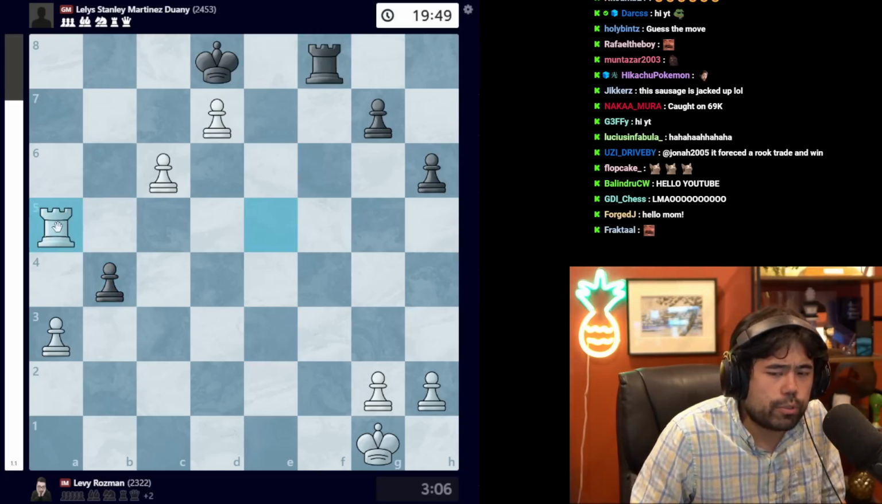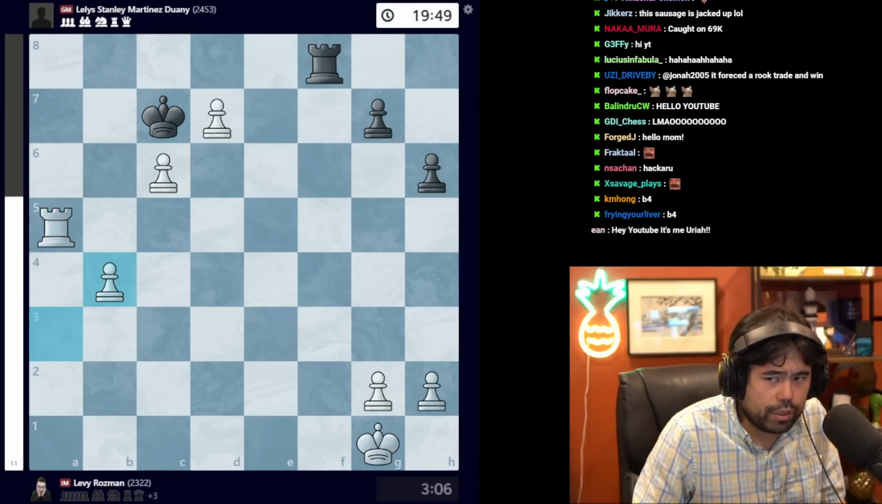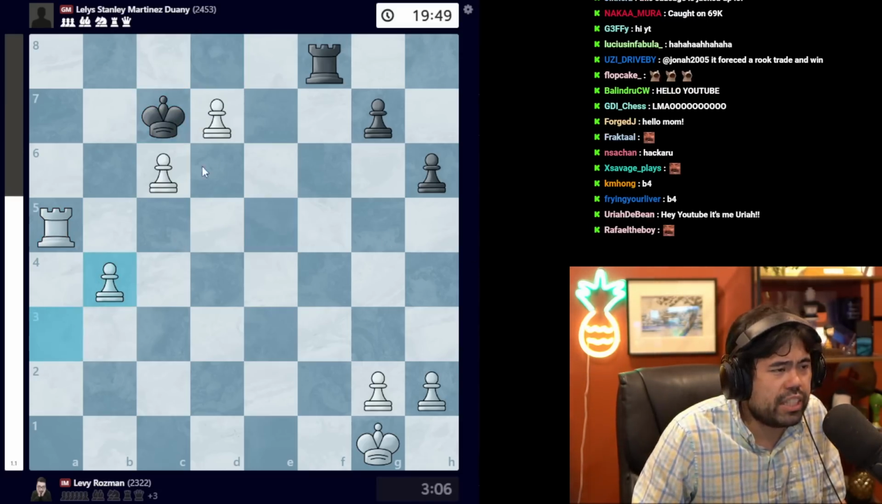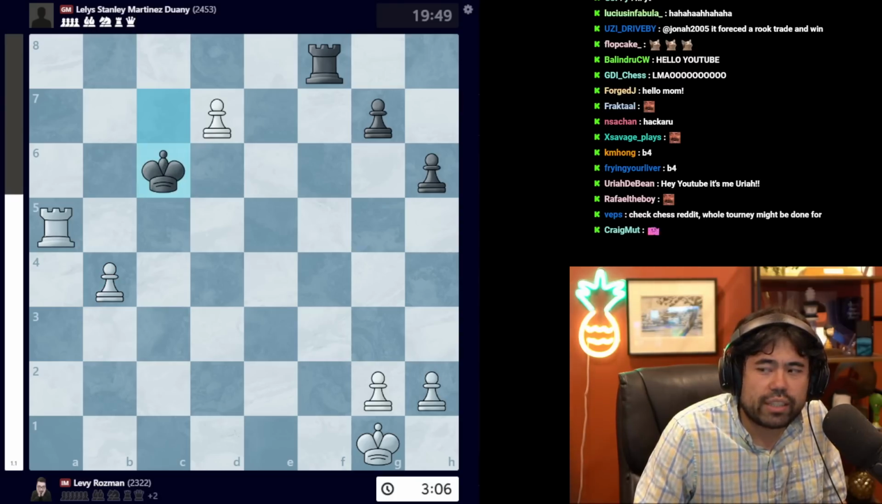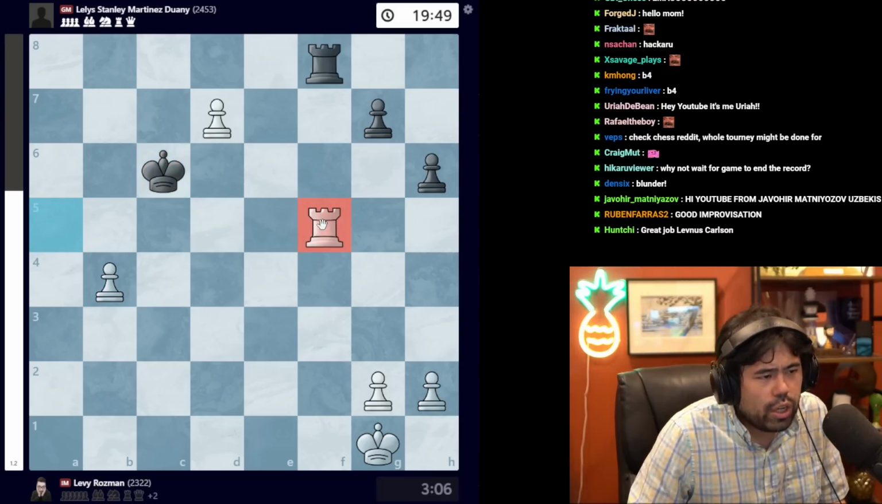Here Levy gobbles a pawn. We get the move king c7, and now Levy plays the move pawn takes pawn on b4. After pawn takes pawn on b4, we get the move king takes c6, and after king takes c6, Levy plays the correct move rook to f5.